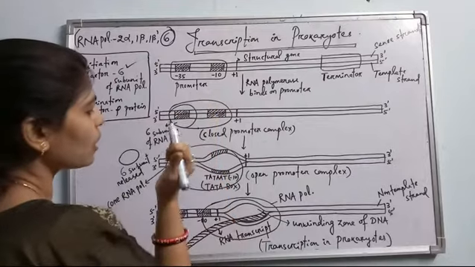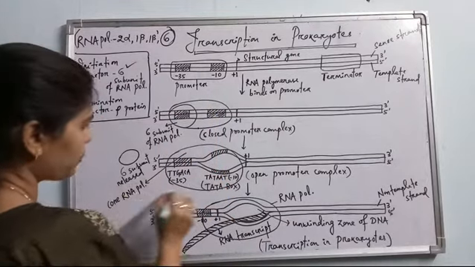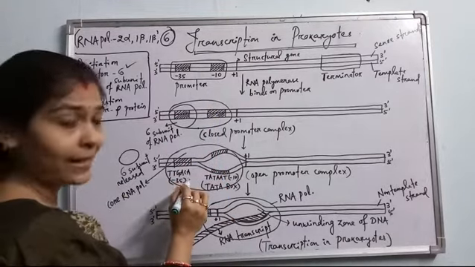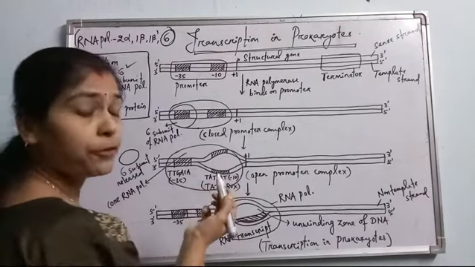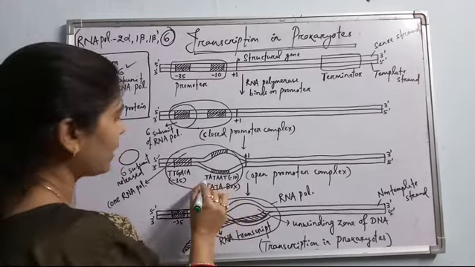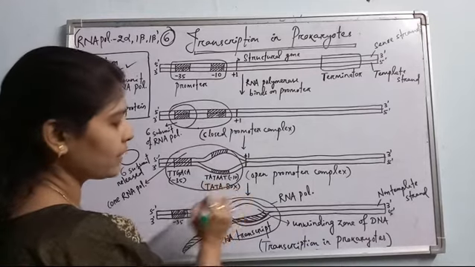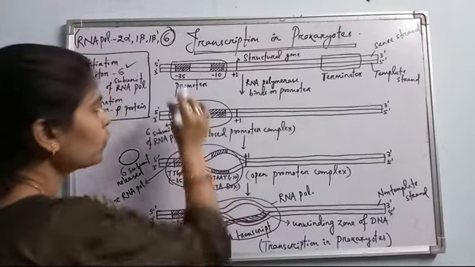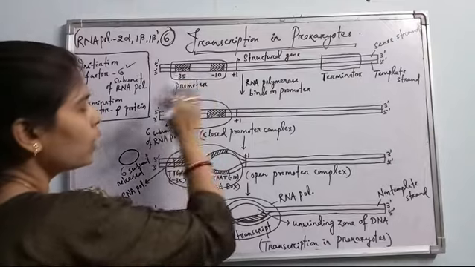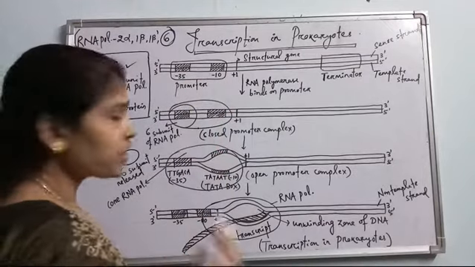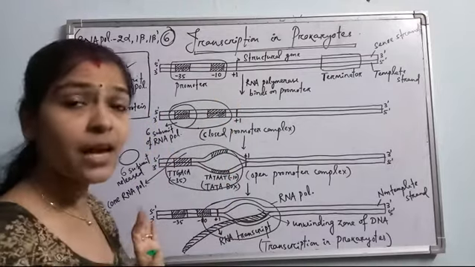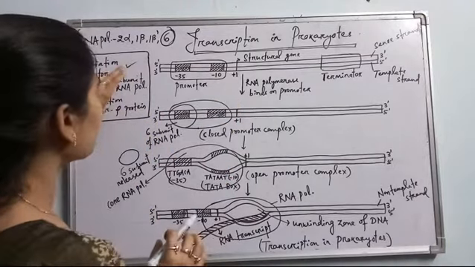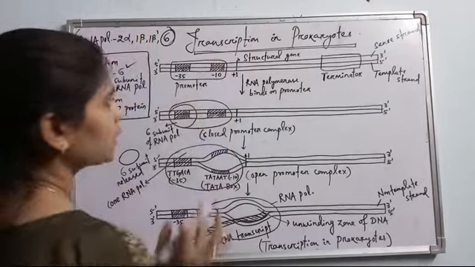It has a sequence of, see, I have also written here, TTGACA at -35, and the -10 element is made up of thymine and adenine, and the sequence is TAAT at -10. So two zones, two units, are there in the promoter, which are first accommodated or loaded by the RNA polymerase enzyme. This RNA polymerase enzyme, with the help of the sigma subunit, is loaded here.